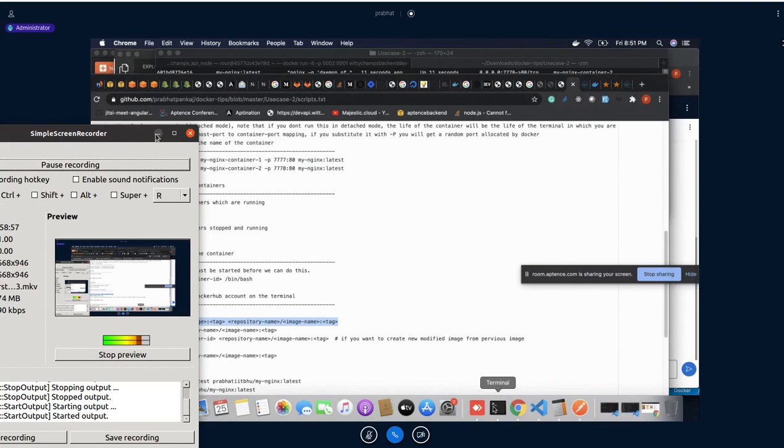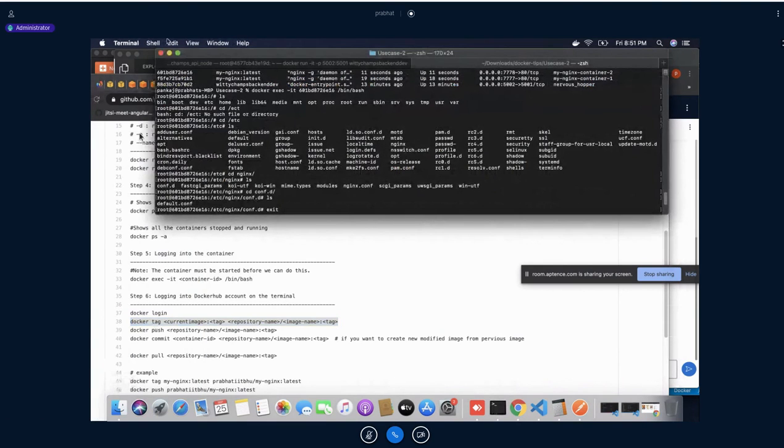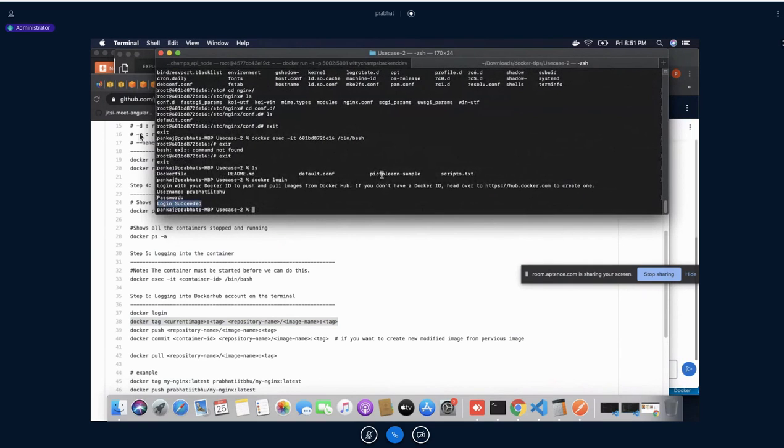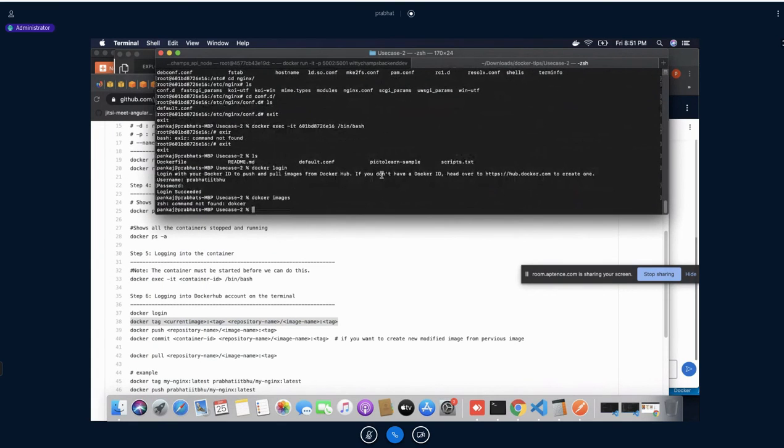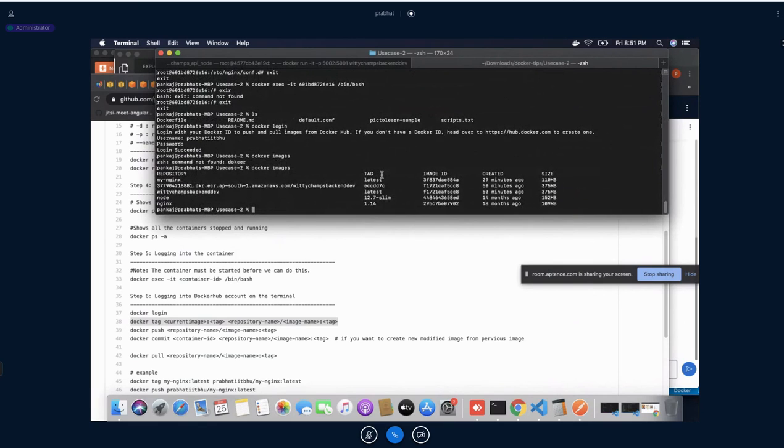Now we do the tagging part. If I write docker images, okay, so this is the Docker image that I have. Now I need to deploy this one.